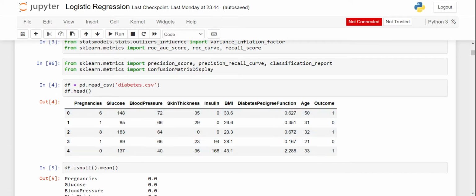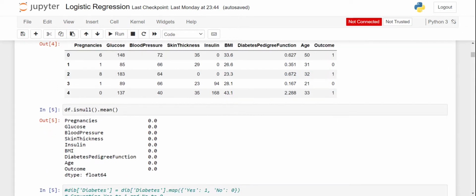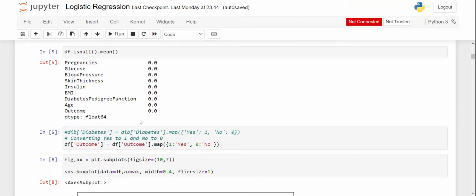Moving ahead, we would like to check whether the data has any null values or not. So I've used the function df.isnull().mean(). It gives the percentage of null values in each feature, like pregnancies, and we can see that none of the columns have any null value.